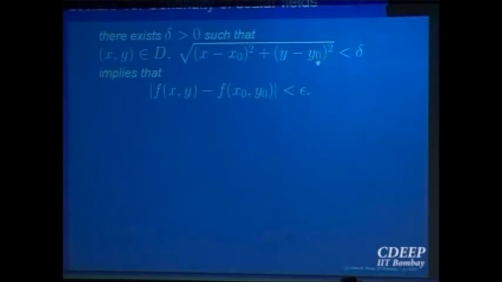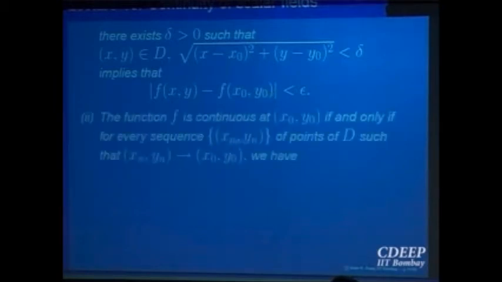Sometimes writing balls and all that obstructs what is the actual thing to be computed. The actual thing is that given an epsilon you have to find a delta, so that whenever (x,y) are in D with the distance from the point (x0,y0) less than delta, that should imply |f(x,y) minus f(x0,y0)| is less than epsilon.